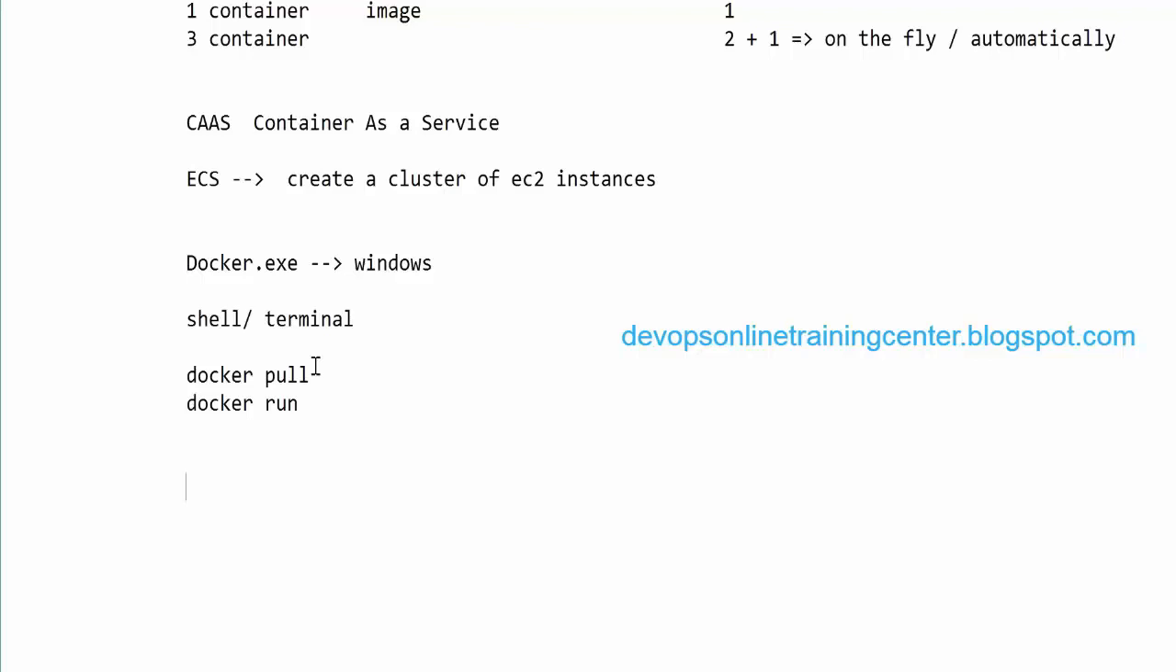So this is basically the orchestration tool, and we'll see how to achieve the desired state. If one of the pods goes down, what happens? How does it spin up the other pod, right?